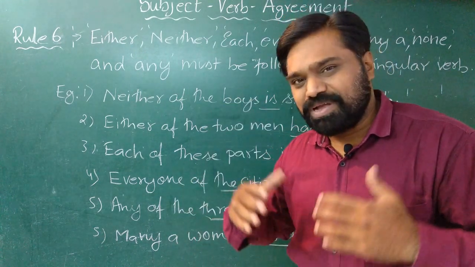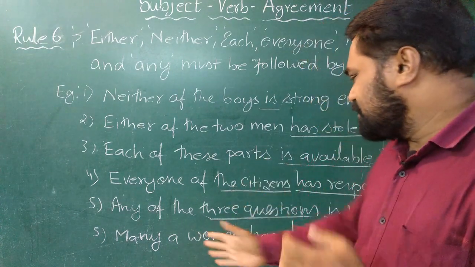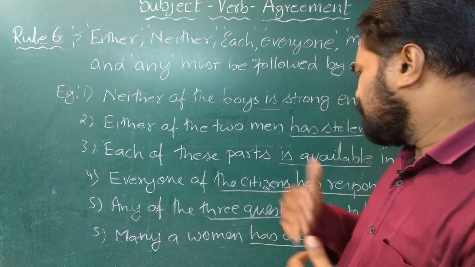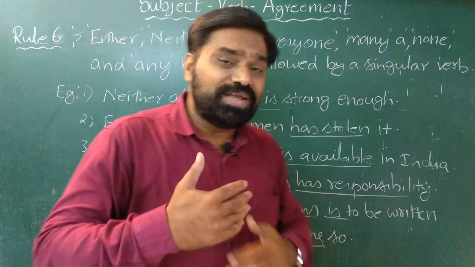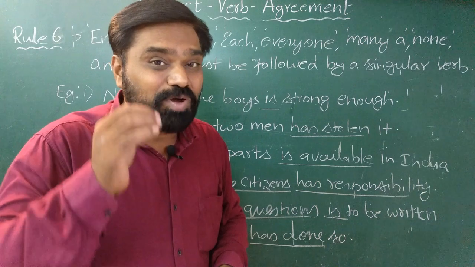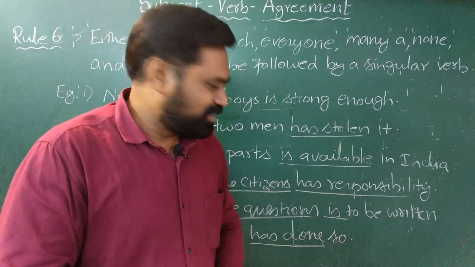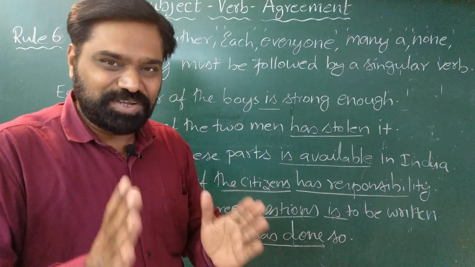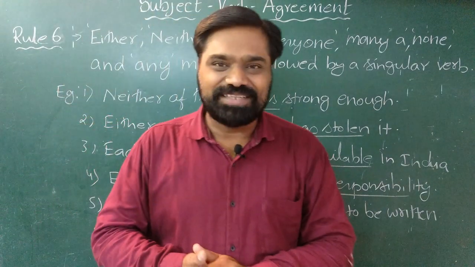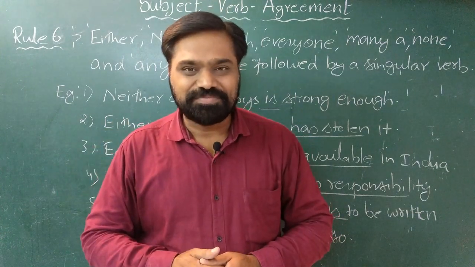Hence, the subject becomes singular and the verb form also should be singular. See the last example. Many a woman has done so. When I say many a woman, women, it's a plural, but I am talking about each woman individually. Hence, the verb should also be singular. I hope you understand this simple logic. Let us continue with the further rules.